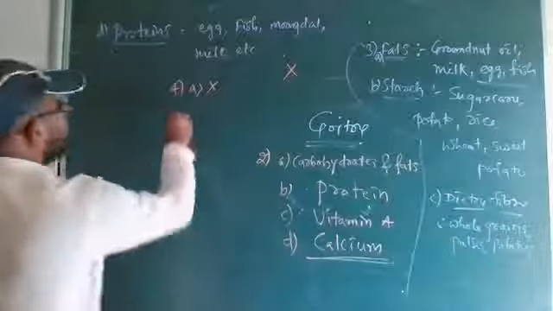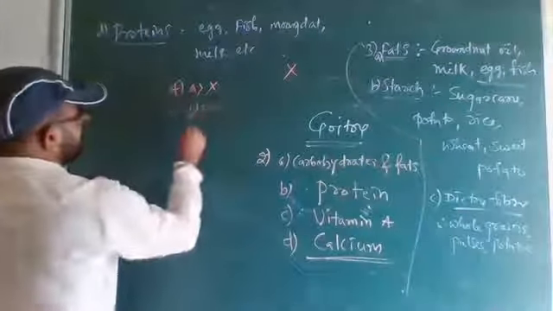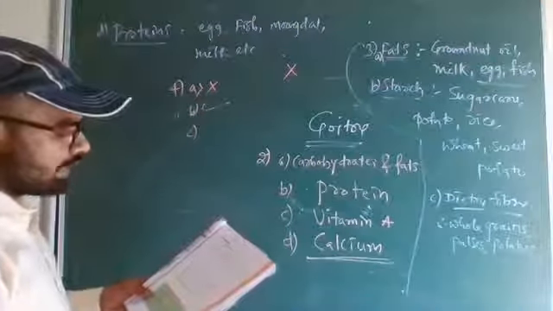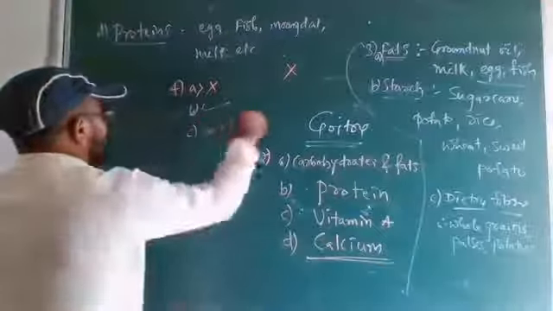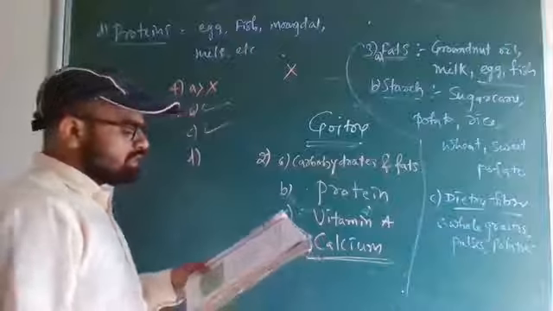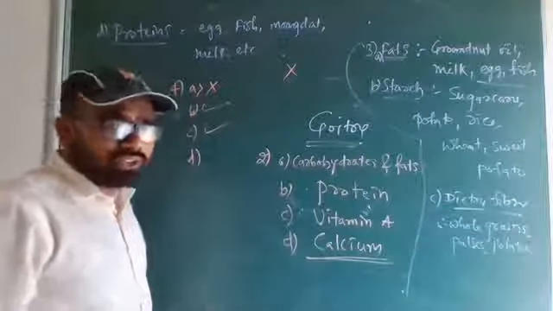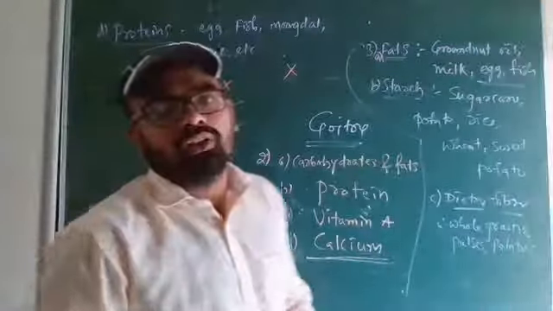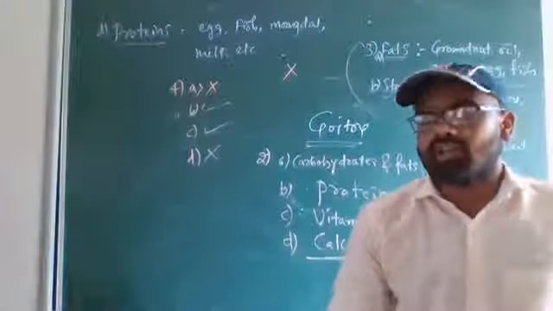So fourth B is yes. C: Balanced diet for the body should contain a variety of food items. Yes, it is true. Last: Meat alone is sufficient to provide all nutrients to the body. Meat alone is not sufficient. We have to eat veg items also. That is false. Rice alone is not sufficient, meat alone is also not sufficient.